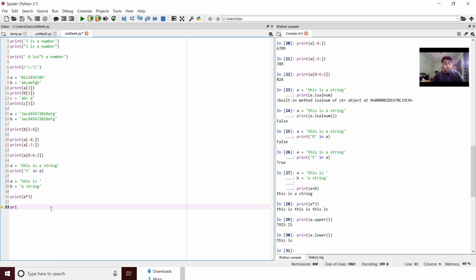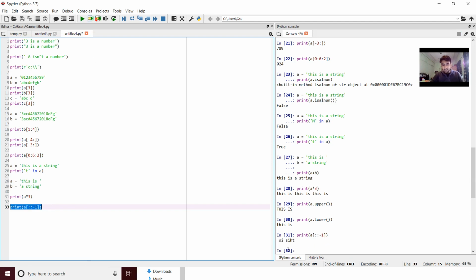Right? I'll give you one funny way how you can reverse your strings. So suppose a is this, right. What I can do is print a, and I will do everything from start to end, but the step is reversed, that is -1. So now it will give me a reversed string. Get it? It reverses the text. See? So this is how you can play around with strings.